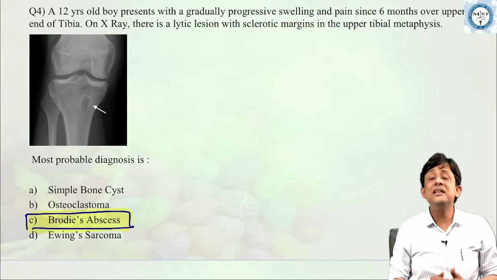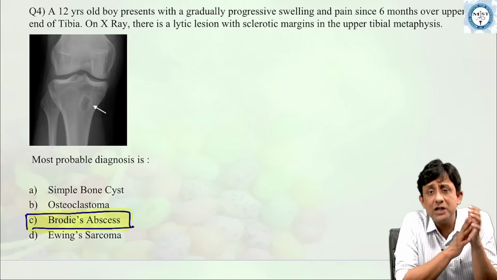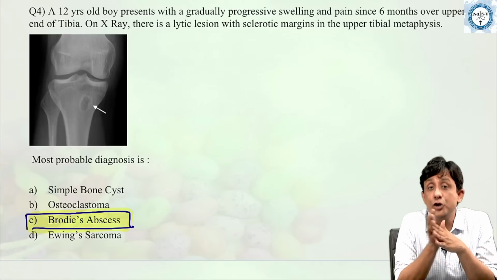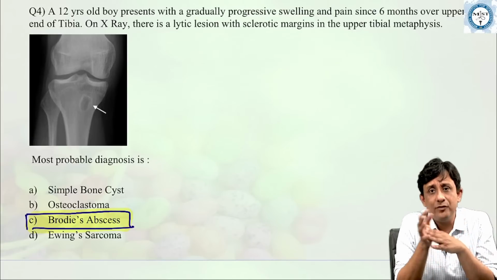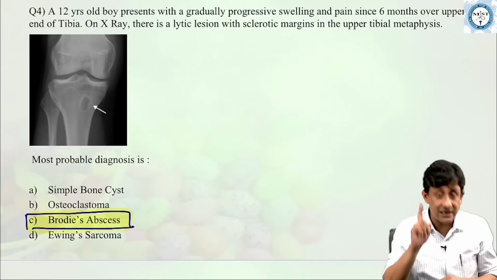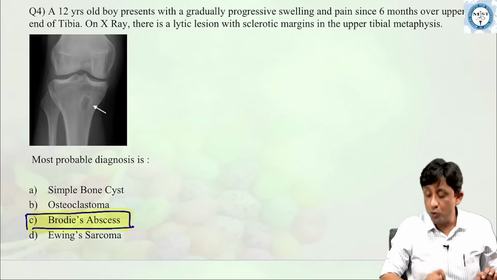And the last, Ewing's sarcoma. Ewing's is basically a metaphyseal-diaphyseal lesion. Nowadays, it's basically a medullary canal tumor. It's a malignancy seen very commonly in the first and the second decade of life. A tumor from the round cells. So the answer here is Brodie's abscess, an example of subacute osteomyelitis.